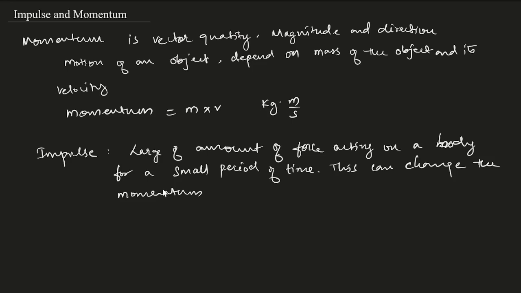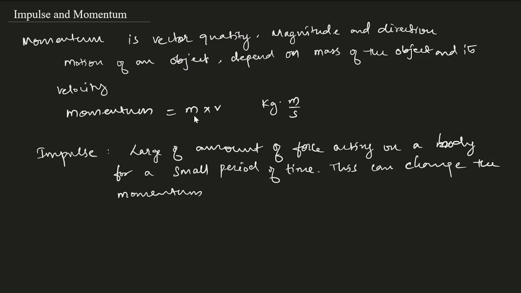Now the ball changes direction. This is the meaning of impulse. A large amount of force is exerted from the bat, and this collision causes the change in direction of the ball. So this is impulse. Hope you understood.